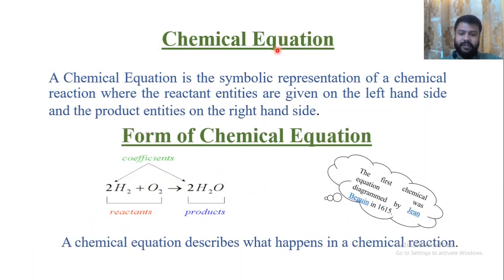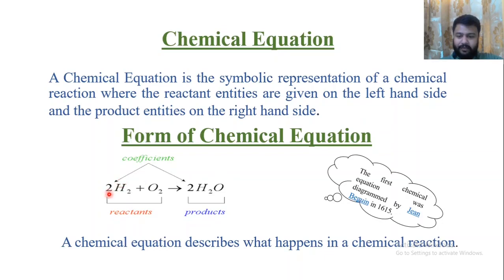Then chemical equation. The way of representing any chemical reaction with the help of symbols and arrows on a piece of paper is known as a chemical equation. For exam purposes, the definition you need to write is: a chemical equation is the symbolic representation of a chemical reaction where the reactants, meaning those which are going to react, are given on the left hand side, and the products are given on the right hand side.